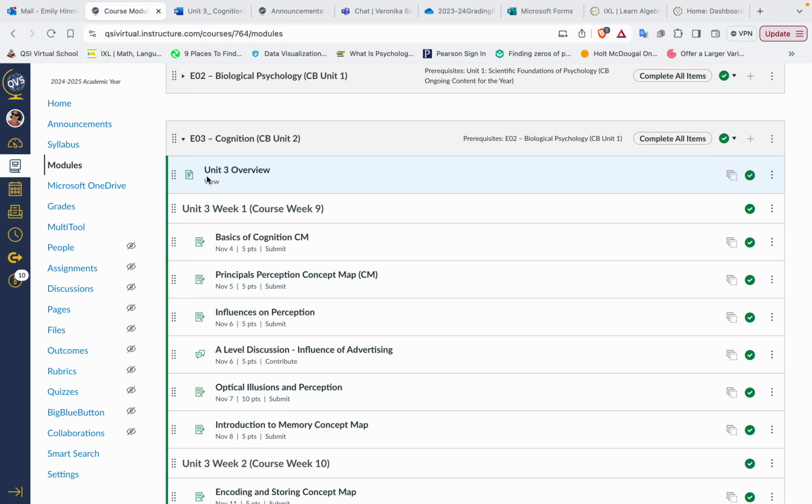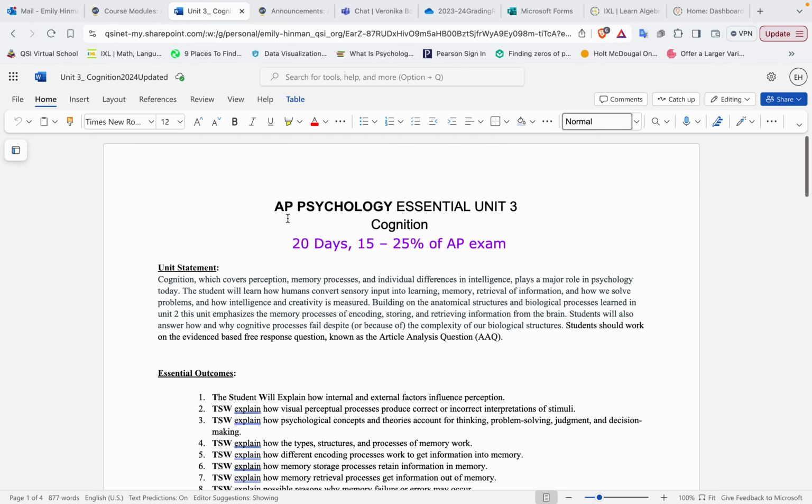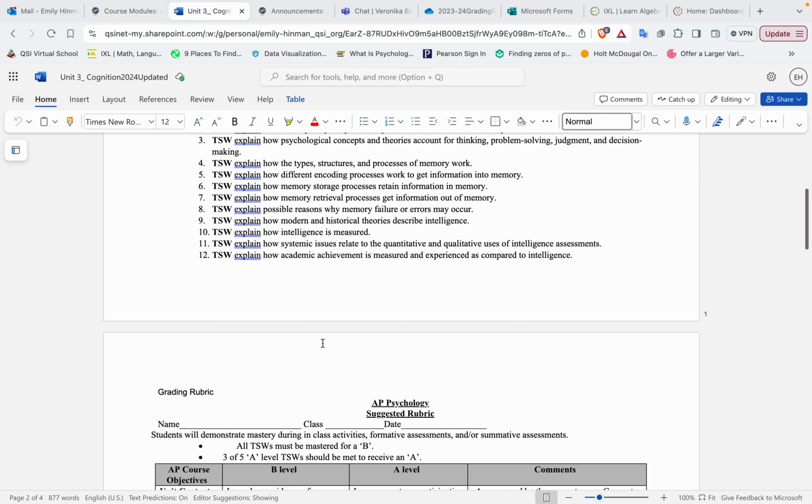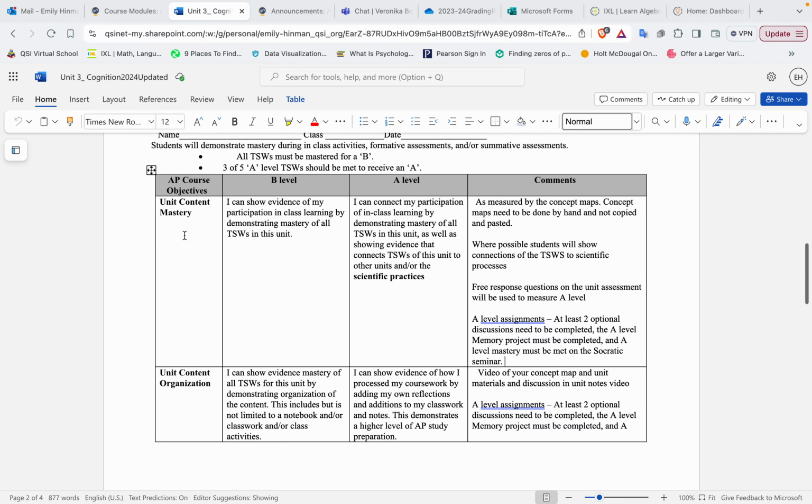Make sure you look at this overview statement because it has your TSWs on it so that you know those. And remember, it has the comments on what you need to do for each criteria to get the A level. So on the extra assignments, there's 3 optional discussions in this unit. You need to participate in 2 of them. There's an optional A-level memory project that needs to be completed, and the Socratic seminar has both an A-level and B-level standard, so you need to do so.